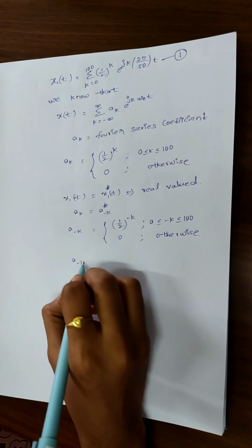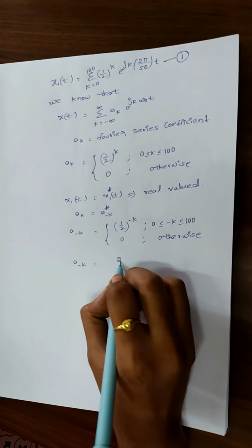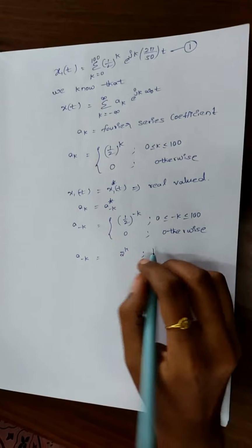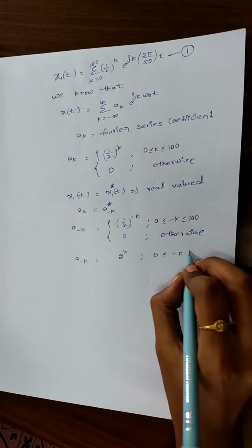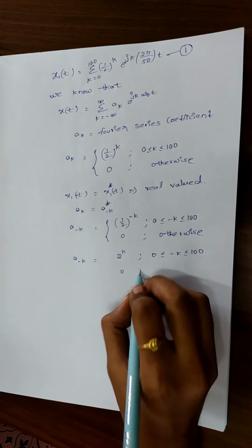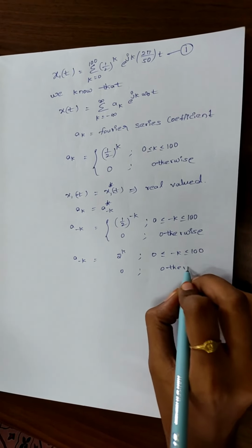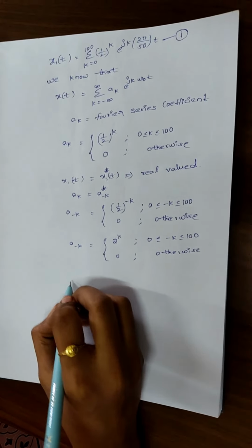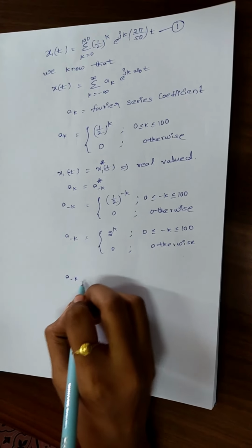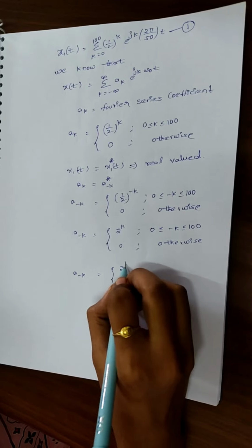This can be written as 2^k, 0 less than or equal to -k less than or equal to 100, 0 otherwise. Again we get a_(-k) equal to 2^k.